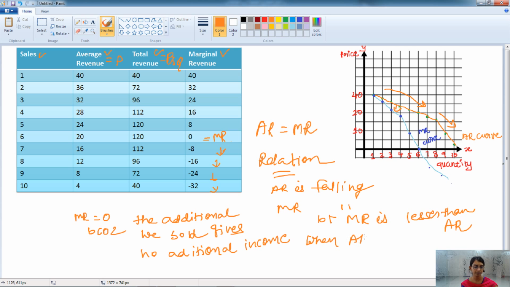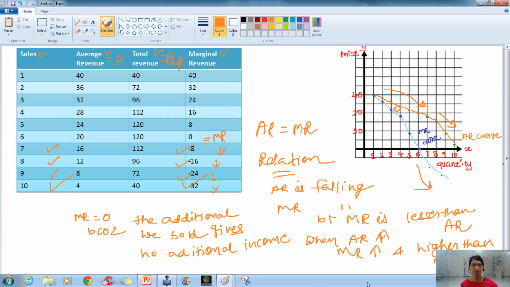But when the AR is increasing, the MR is also increasing, and it is higher than the AR curve. Okay, the same relation is followed in the AR and the MR also. Here after certain points, that is from the 7th, 8th, 9th and 10th quantity, when we are selling, it is negative, and we can see from this that it is below this line. Okay, so this is the AR curve and the MR curve.